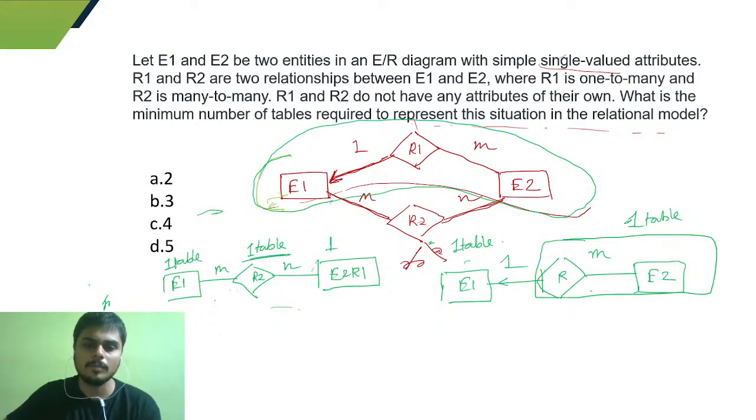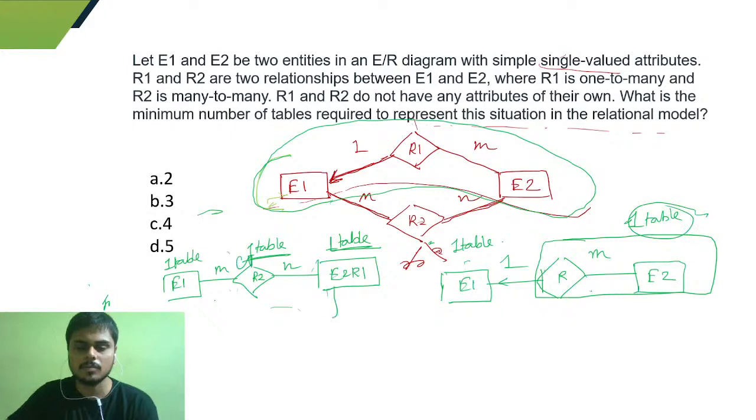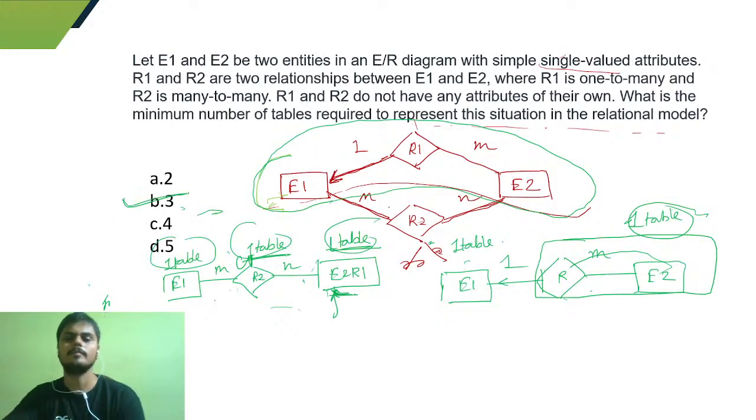After merging this one, we got this E2R1 table. So we have 1, 2 and 3 tables in total. Our answer will be 3 tables.